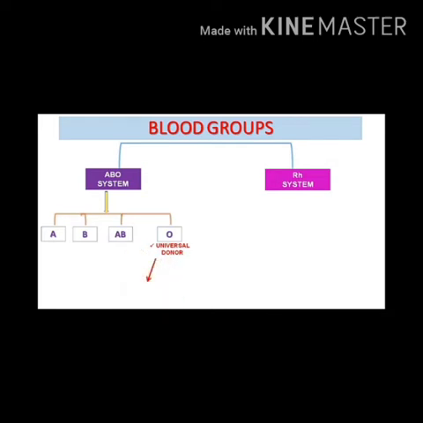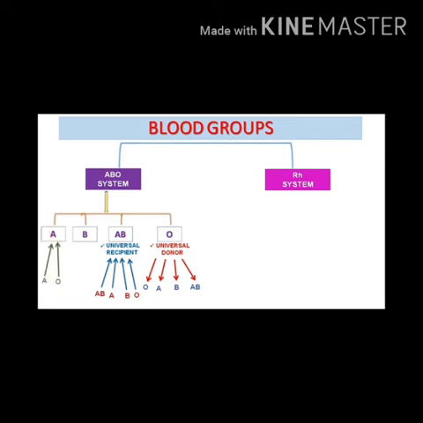In the ABO system there are 4 types of blood groups: blood group A, blood group B, blood group AB, and blood group O. Blood group O is called the universal donor because it can donate blood to O, A, B, and AB. Blood group AB is called the universal recipient because it can receive blood from blood groups AB, A, B, and O.